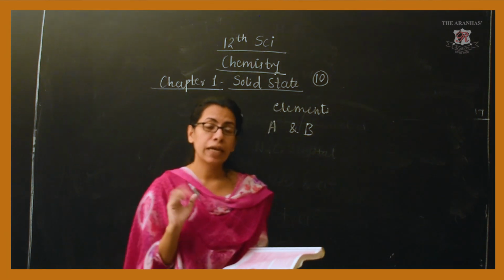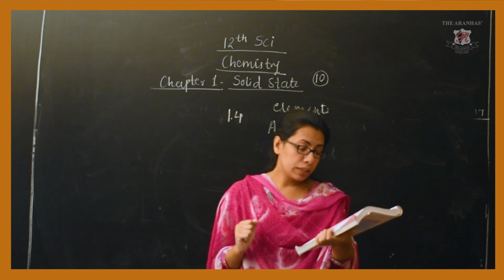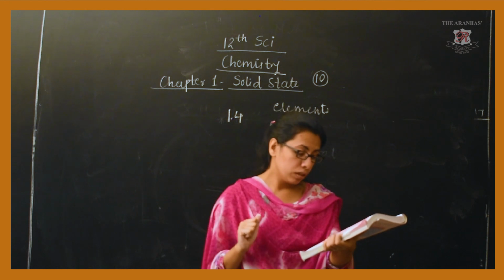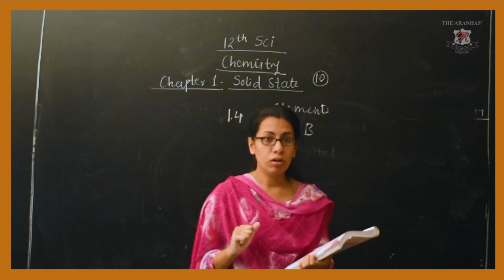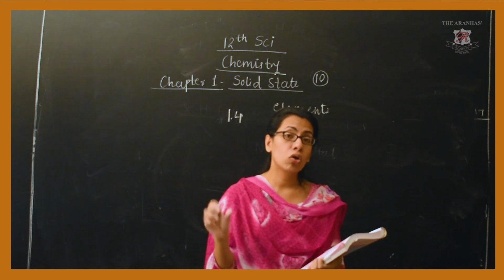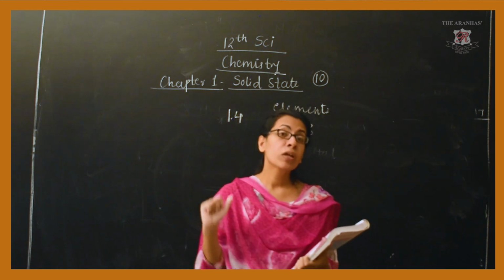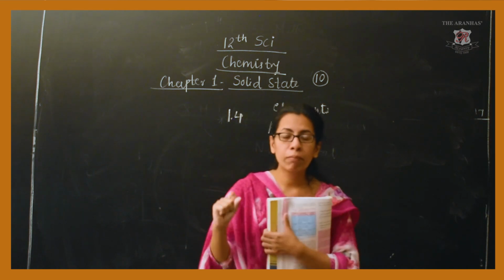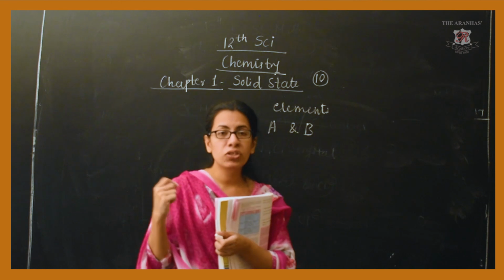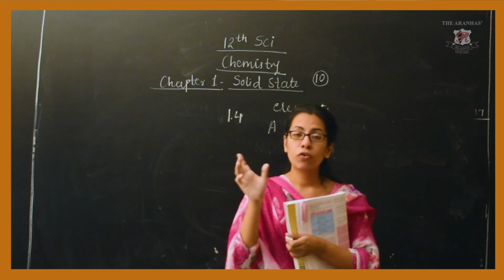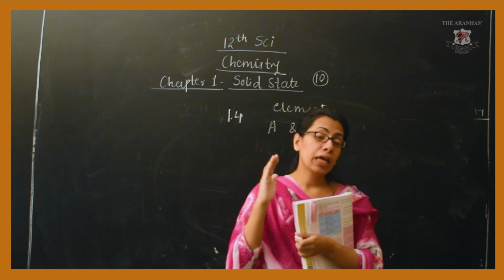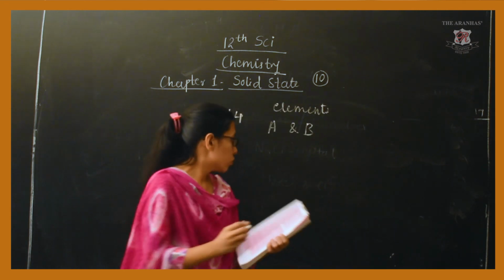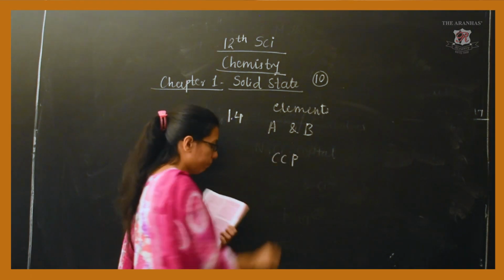Next they have said that the atoms of element B are forming a CCP structure, that is cubic close packed structure, which we saw under 3D packing. If you remember, this CCP structure we were getting from the 2D AAAA type of packing. So the structure is CCP.